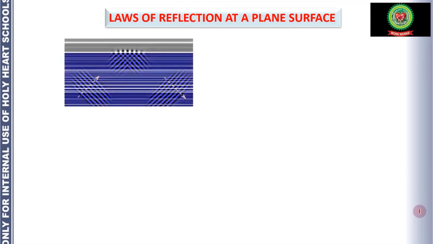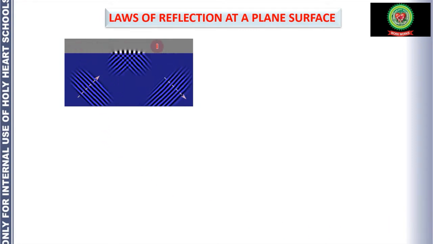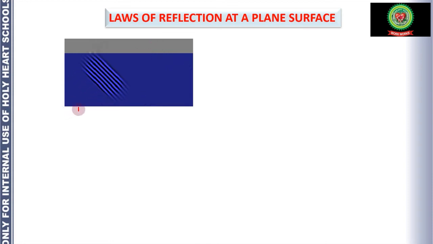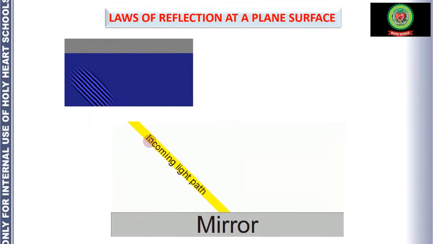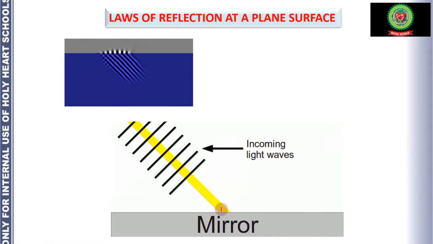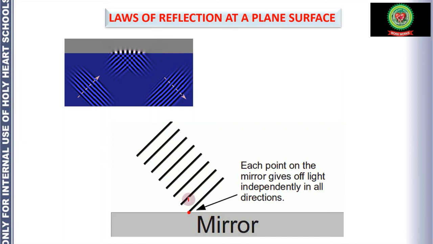So let's see what happens during reflection at a plane surface. This is the wavefront. This gray color is a reflecting surface and light is traveling in the form of wavefronts. It strikes the surface and bounces back. So what is happening over there? There is an incoming light path which is called the incident ray, and these are incoming light waves.